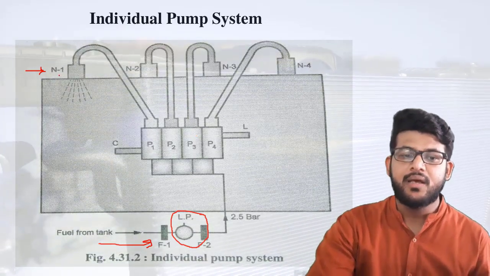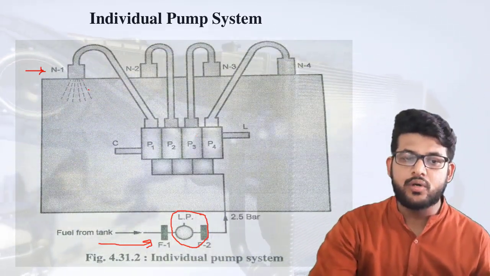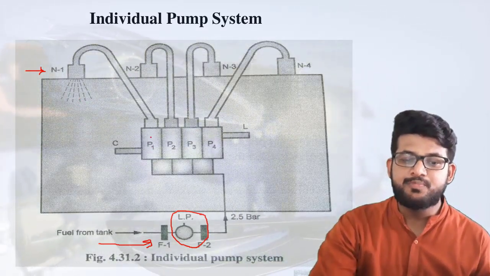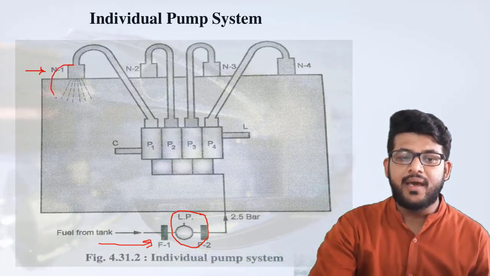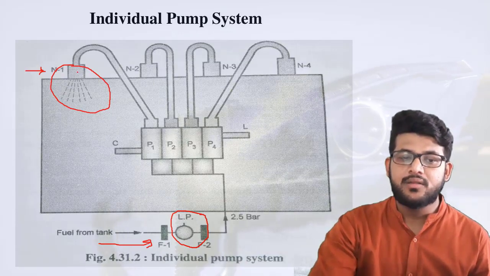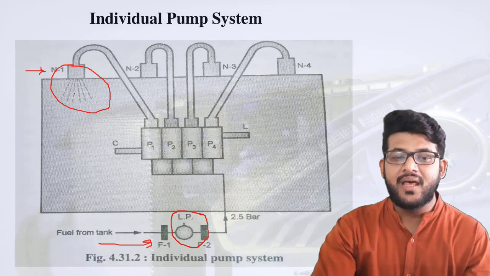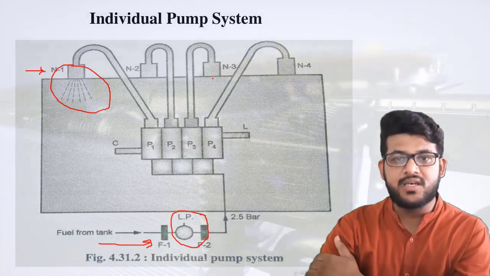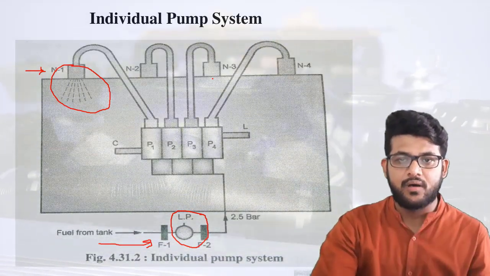Now what is happening? Whenever there is a power stroke, or whenever there is a requirement of power stroke, the injector will work. Fine. So only at that time this pump will be activated. So if it is number 1 cylinder, that is where the injection is required. Now you all know what the firing order is. There is never injection together in all the cylinders. Injection only works in a single cylinder at a single time.